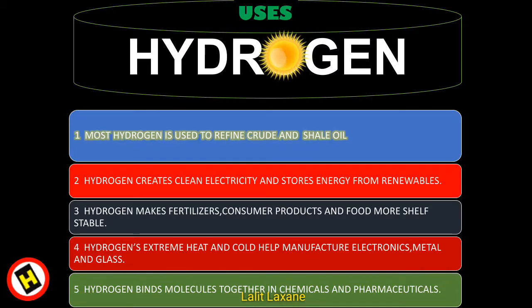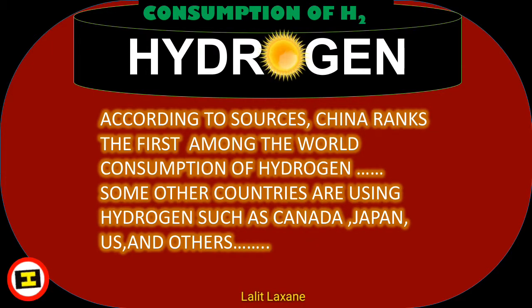Most hydrogen is used to refine crude and shale oil. Hydrogen creates clean electricity and stores energy from renewables. Hydrogen makes fertilizers, consumer products, and food more shelf stable. Hydrogen's extreme heat and cold help manufacture electronics, metal, and glass. Hydrogen binds molecules together in chemicals and pharmaceuticals. According to sources, China ranked first among the world consumption of hydrogen. Some other countries also use hydrogen, such as Canada, Japan, US and others.